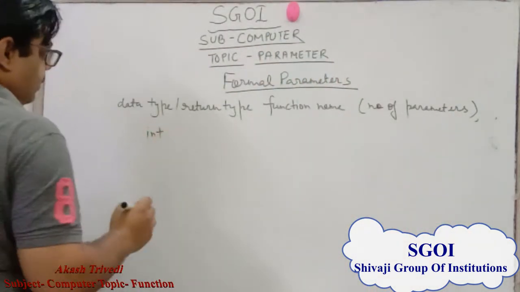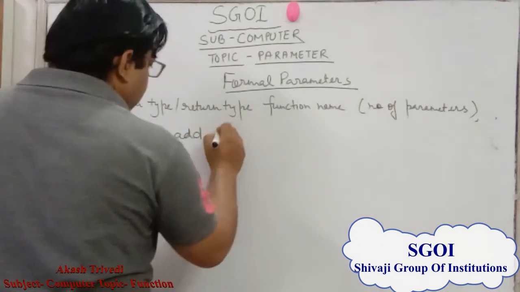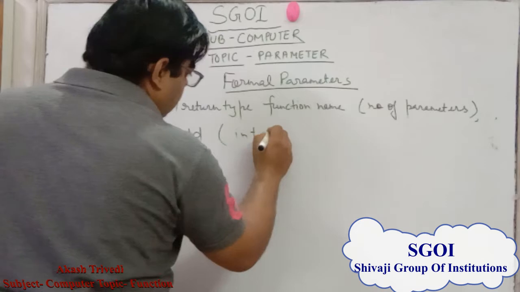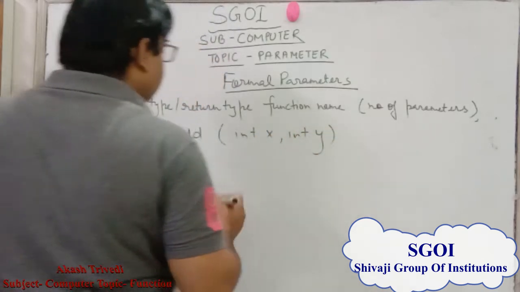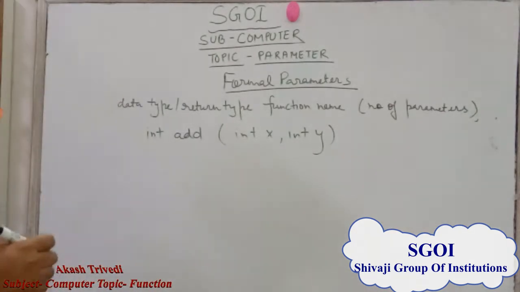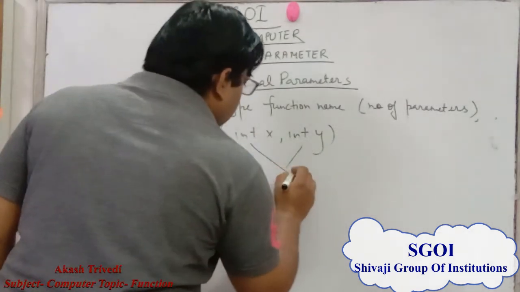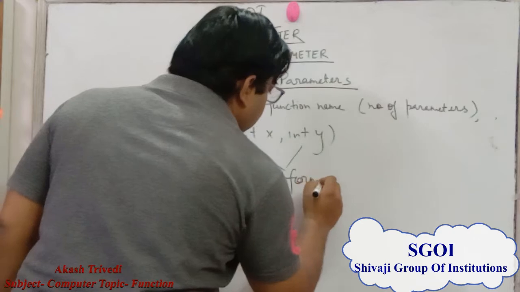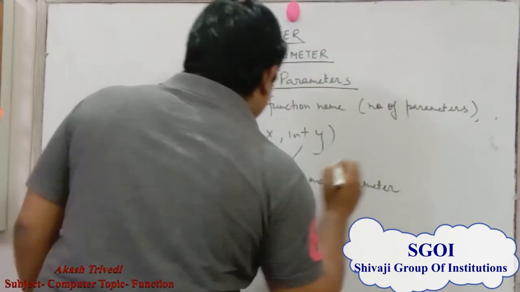Data type and return type is int, function name is add, and it uses two parameters, x and y. This is the declaration of a function and also called function header. So these parameters are known as formal parameters.